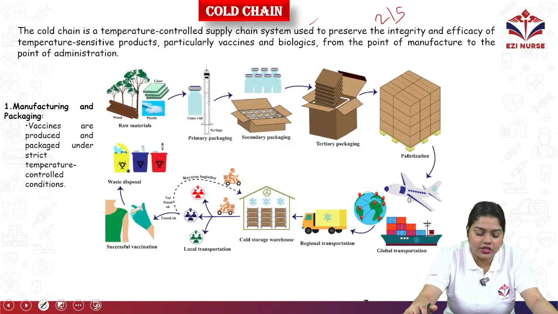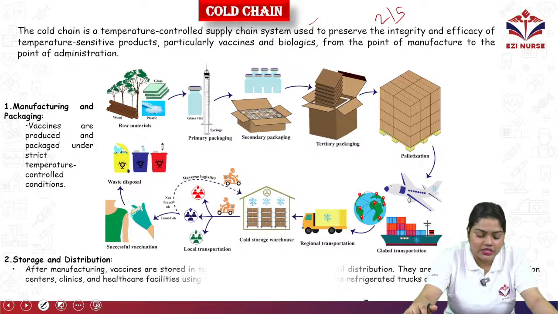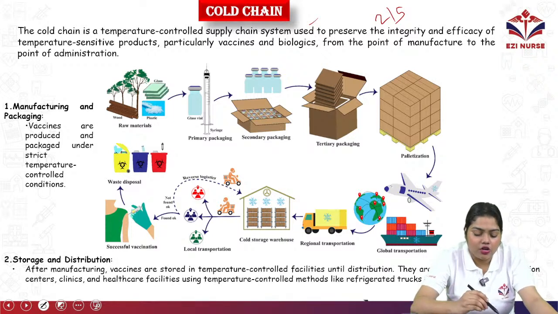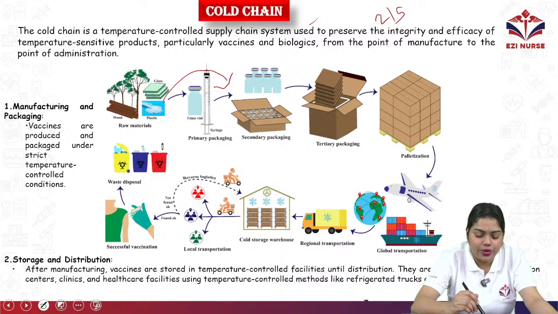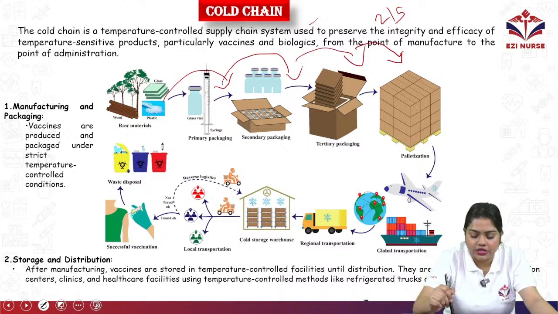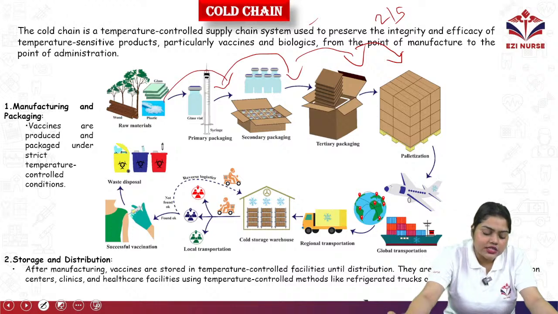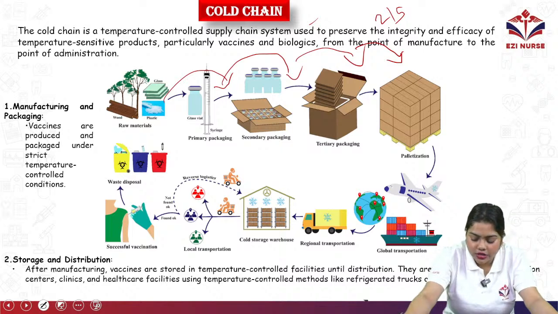So what will happen here? First, the manufacturing and packaging will be there, where the raw materials go for primary packaging, then secondary packaging, tertiary packaging, and final packaging, which is called palletization. The vaccines are produced and packaged under strict temperature control conditions. Then the storage and distribution. From there will be global transportation, regional transportation, cold storage warehouse, local transportation, and successful vaccination.